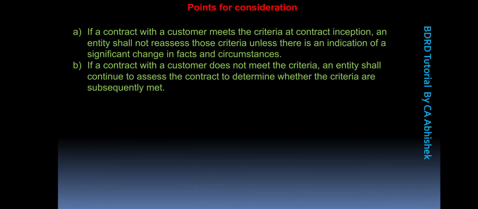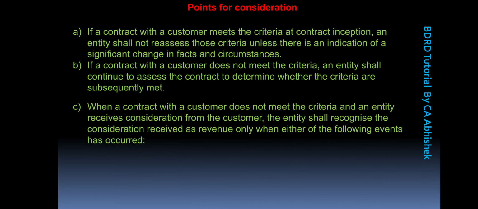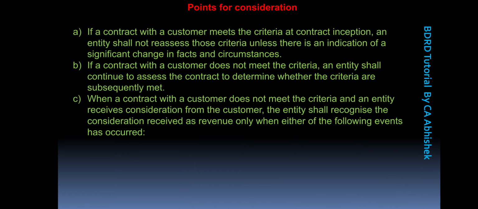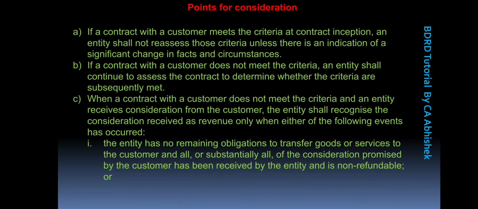Now moving on to point C, we have: when a contract with a customer does not meet the criteria and an entity receives consideration from the customer, then the entity shall recognize the consideration received as revenue when either of the following events has occurred. Now what are those events?